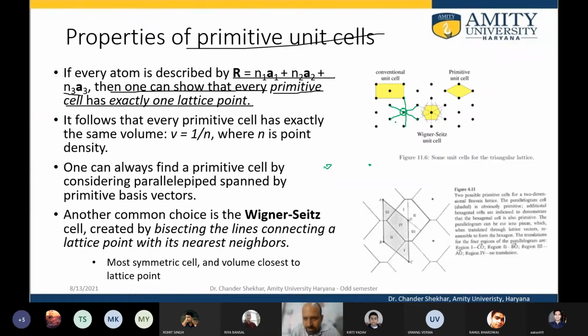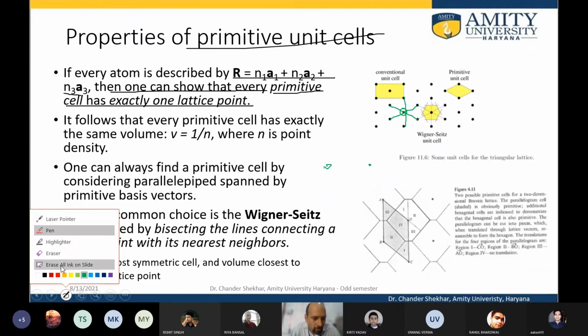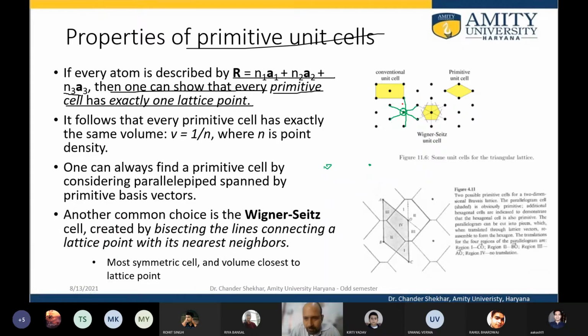In 2 dimensions it has 6 neighbors, and then we draw a line perpendicular to the line joining the 2 points, the perpendicular bisector. The area enclosed in this region in 2 dimensions is the Wigner-Seitz unit cell, something like this.